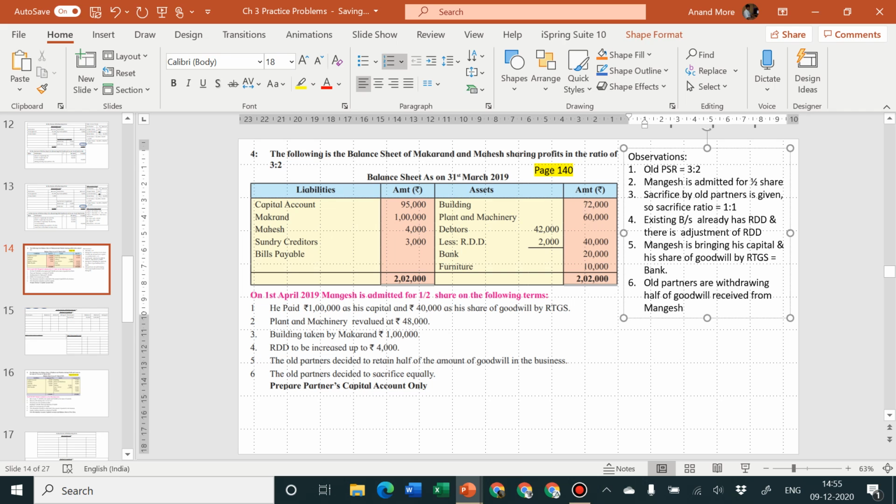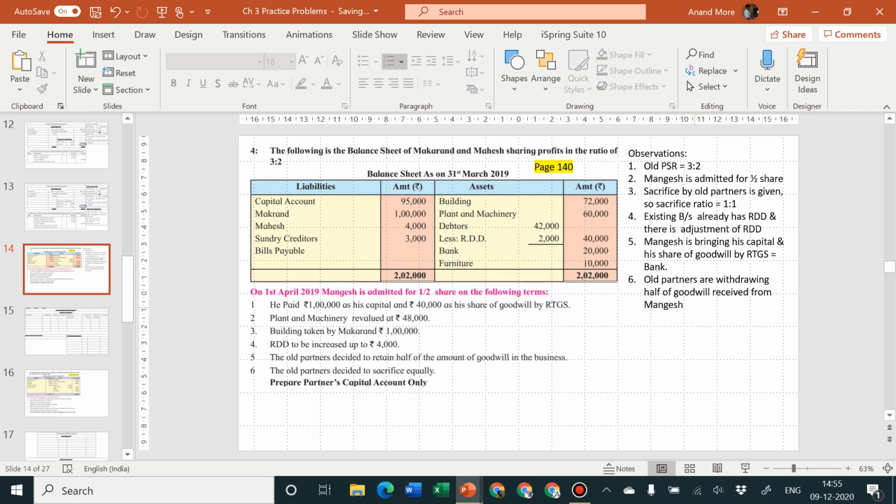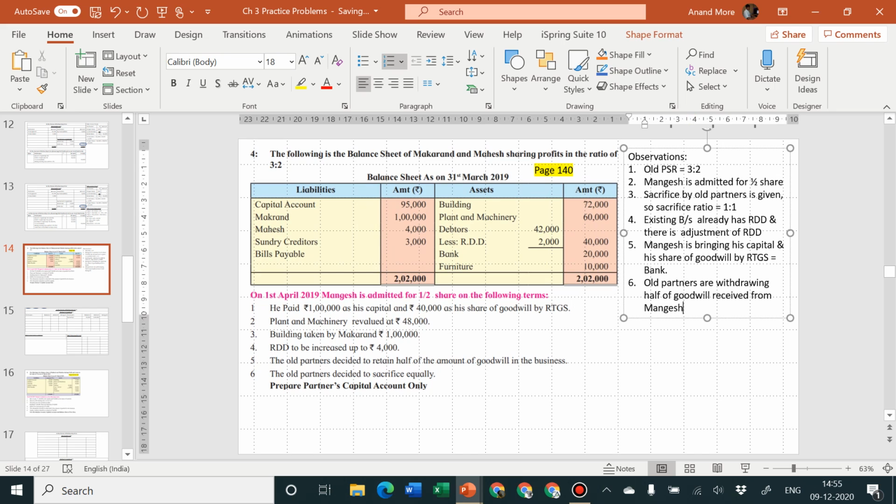These are the things which we are required to keep in mind. And one more adjustment, Mangesh is taking over building. Mangesh nahi, Makarand, sorry for that. And Makarand is taking over building at agreed value.